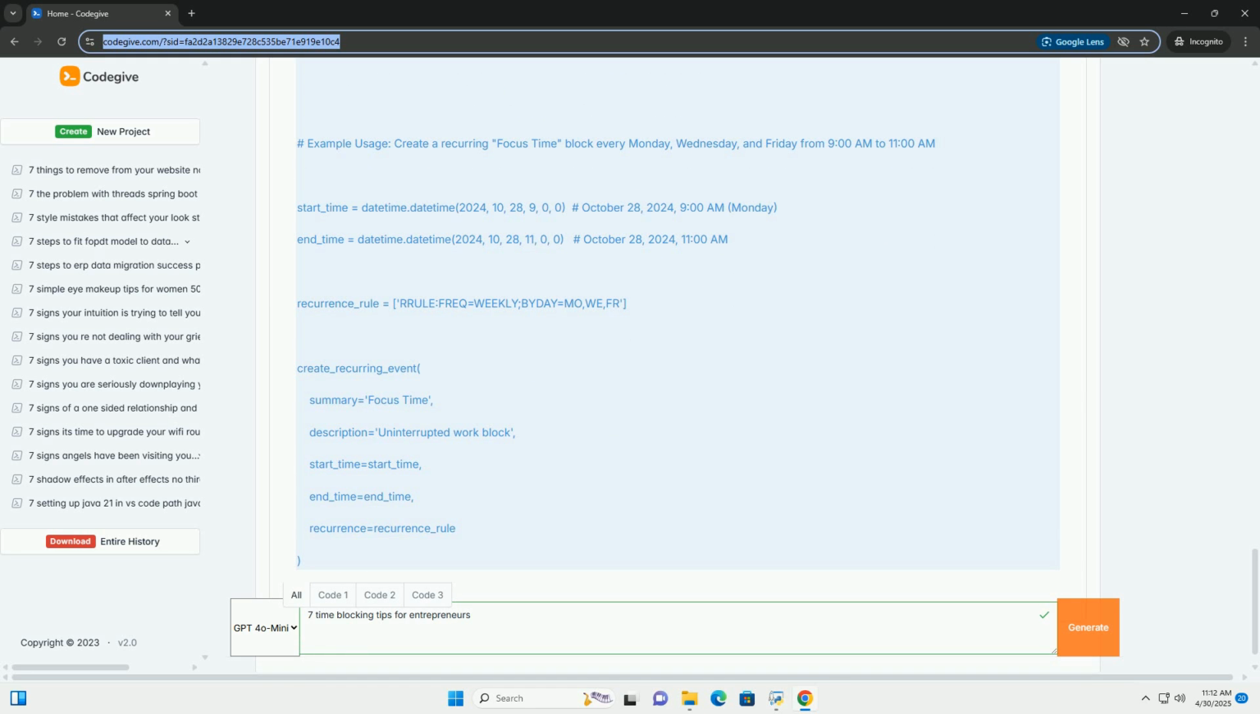Tip 6: automate your time blocking where possible. Leverage technology to automate aspects of your time blocking, freeing up your mental energy for more important tasks. Code example, Python: basic recurring task automation with the Google Calendar API. This example requires you to have the Google Calendar API enabled in your Google Cloud project and properly set up credentials. It's a more involved process, but it demonstrates the power of automation.